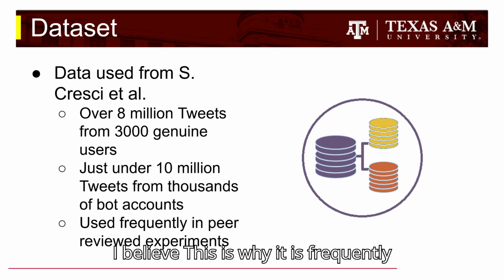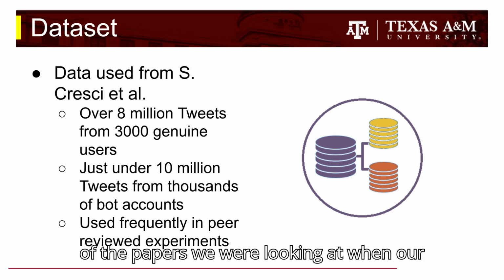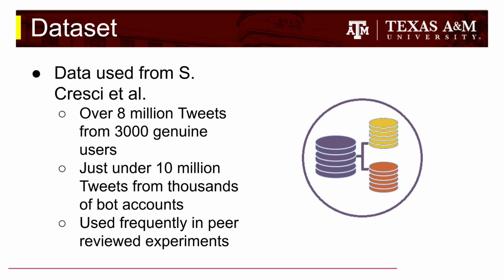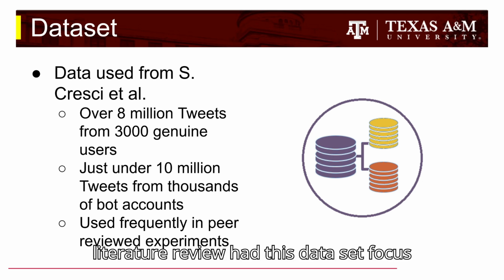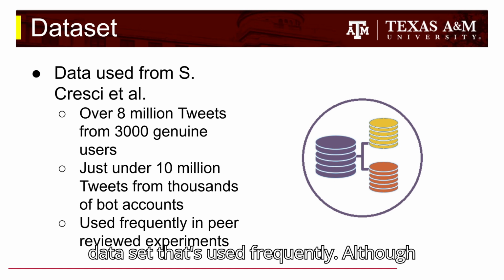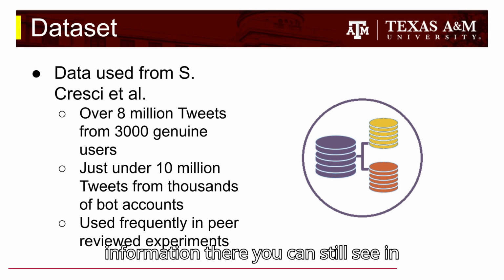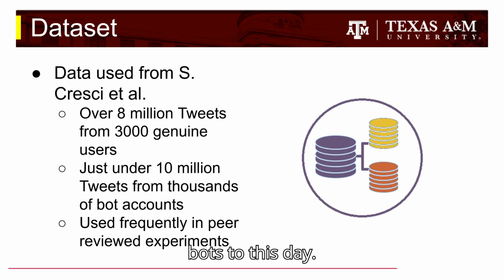And I believe this is why it is frequently used in peer-reviewed experiments. A lot of the papers we were looking at in our literature review had this data set in focus in particular, and it is a very robust data set that's used frequently. Although it is from 2017, a lot of the information there you can still see in bots to this day.